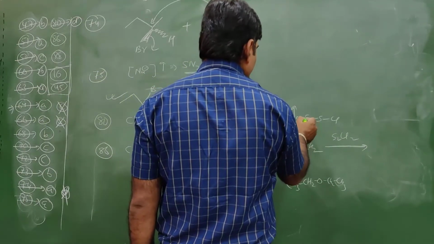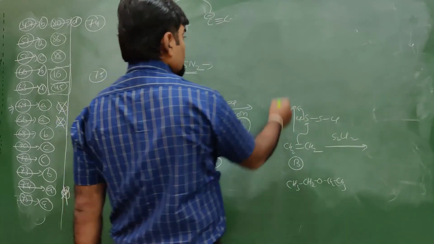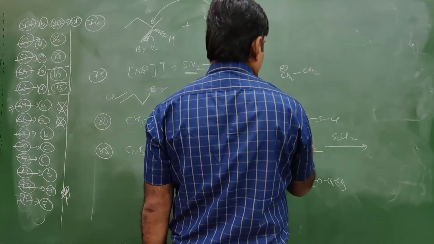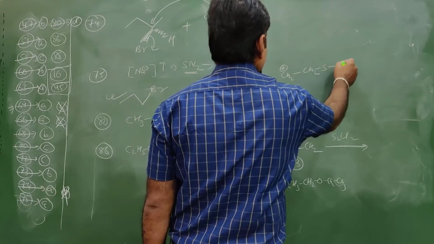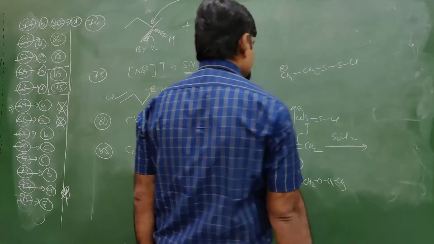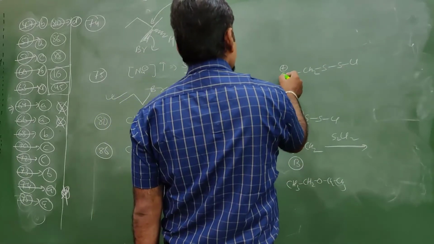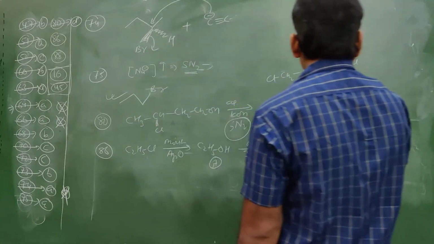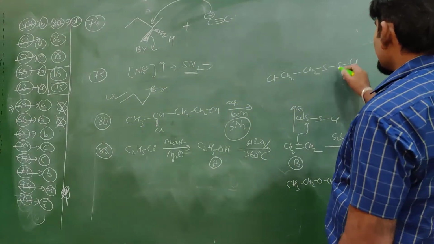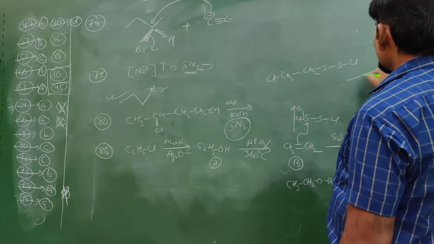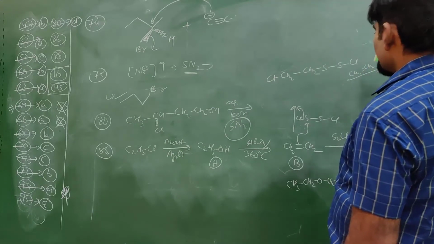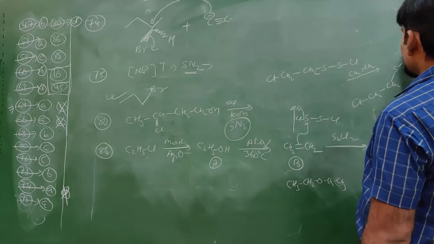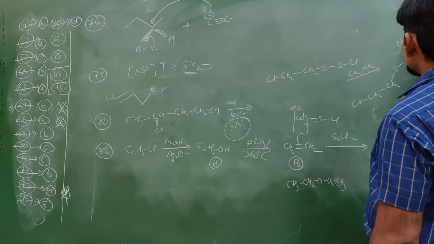If this bond is transferred, this Cl minus will move out. So this will become CH2 plus CH2. This is attached with S, Cl. This Cl minus will approach to this and will become CH2Cl. Another molecule CH2, same over here. So what it forms? CH2Cl, CH2, S, CH2, CH2Cl.